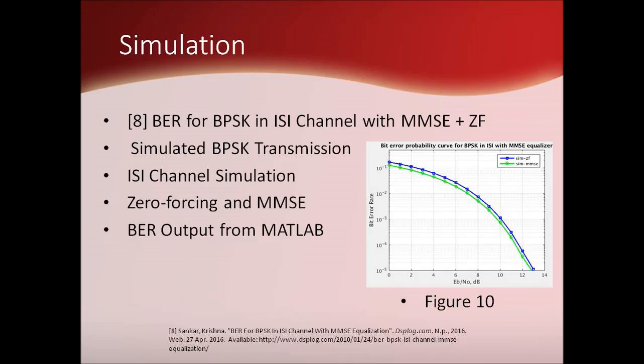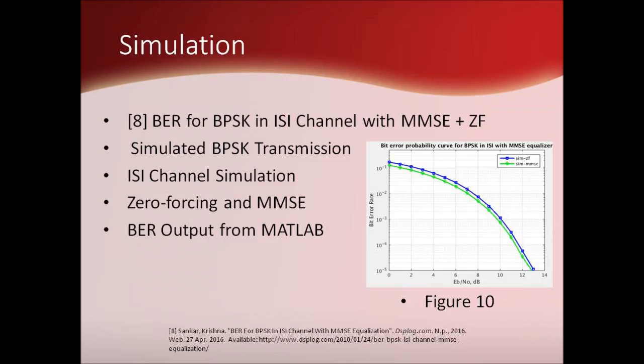As an additional exercise, a MATLAB simulation comparing the performance of an MMSE equalizer and zero-forcing linear equalizer with BPSK modulation in a channel with simulated intersymbol interference was performed from the code developed in 8. The simulation first created a simulated BPSK transmission by randomly generating a binary sequence with 50% probability for either a 0 or 1, and then simulating modulation. The multipath channel impulse response was modeled with 3 delay taps and included a white Gaussian noise generator in order to simulate channel noise other than ISI.